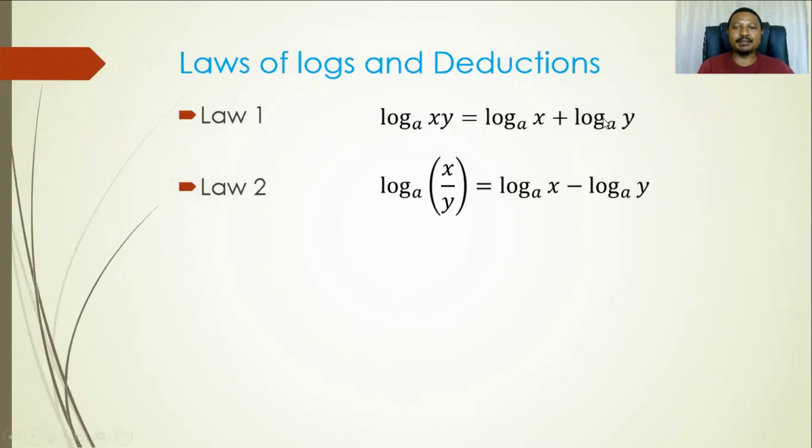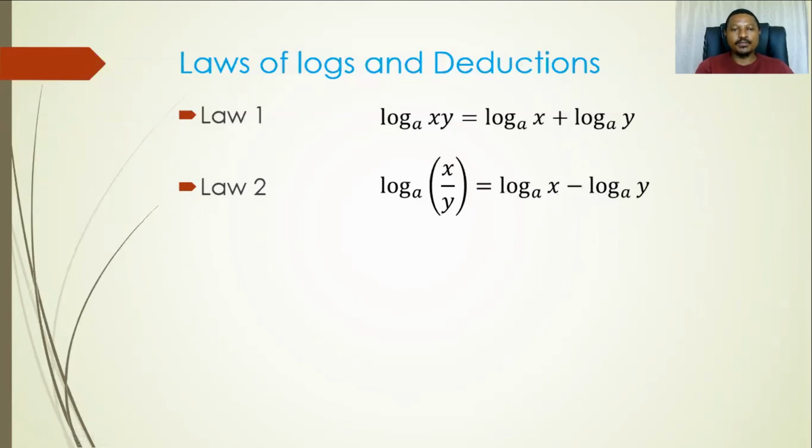Law number 2 is about the quotient now. If you have got a log with base A of the quotient, you can write it as a difference. So for instance here, log with base A of x over y, you can rewrite this as log with base A of x minus log with base A of y. Again, we retain A as the base in either situation. So it must never be a situation where you change the bases here. They must have the same base as the original log.